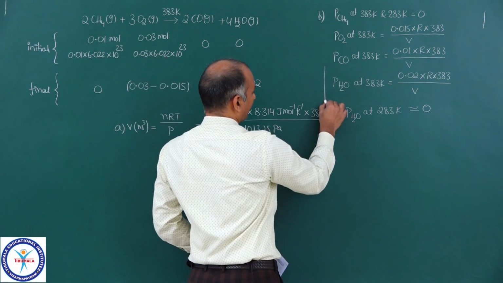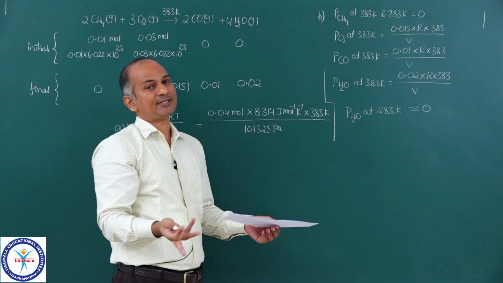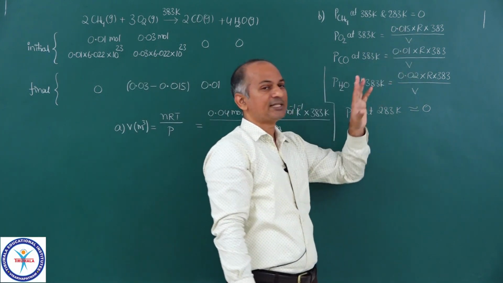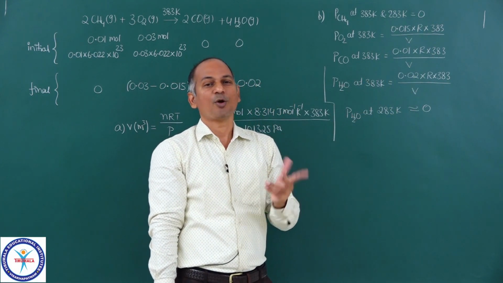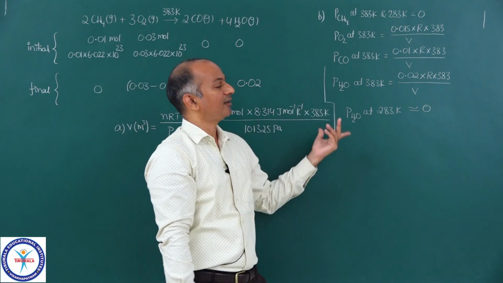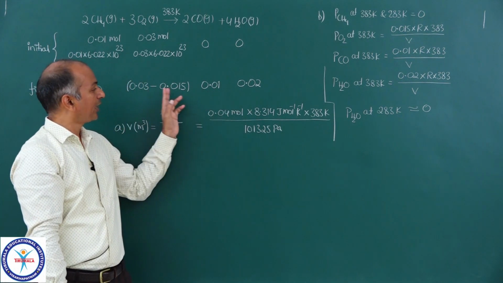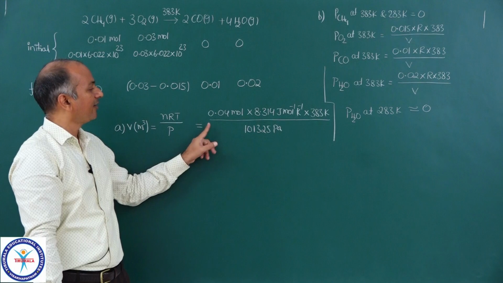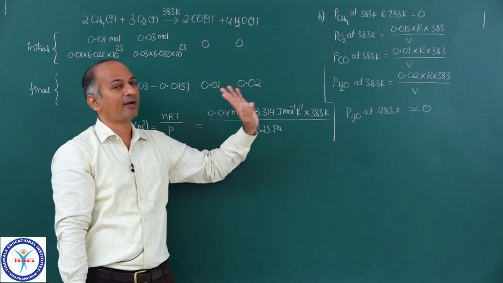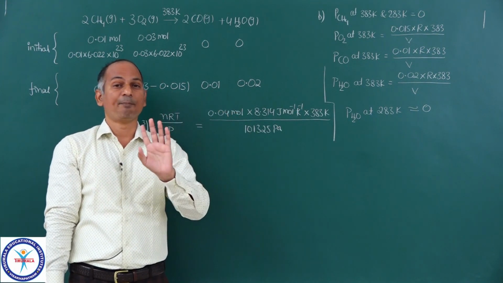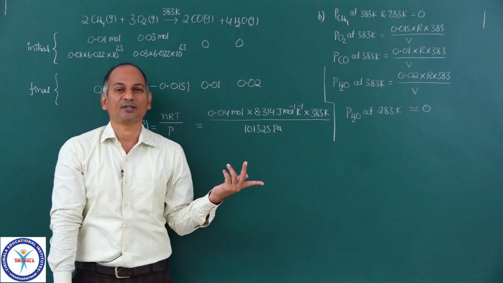Okay. So, then you can calculate the partial pressures of oxygen and carbon monoxide at 283 Kelvin in a similar way. Number of moles same. If you decrease the temperature, number of moles will not change. Volume same. Volume of the vessel is not going to change. Only temperatures will change. So you can calculate the partial pressures at 283 Kelvin. So this is how you can solve this question. Initially volume is calculated, then you substitute that volume in PV is equal to nRT, and you substitute the required values, and units must be properly taken care of, please mind it. And the rest you can solve every expression with calculator.